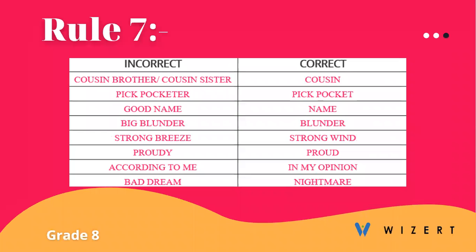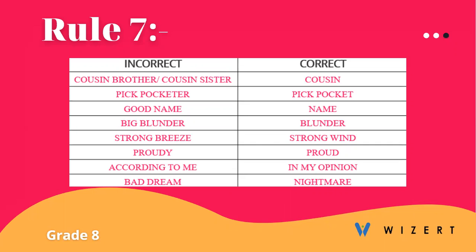Rule 7. Now, these are the most common mistakes that we make. So, we end up saying cousin brother or cousin sister, which is incorrect, and we should say cousin. Again, pickpocketer is no word. Instead of that, we have to use pickpocket. Most of the times, we end up asking the other person, what is your good name? Which is absolutely incorrect because names are never good or bad. You just say, what is your name?